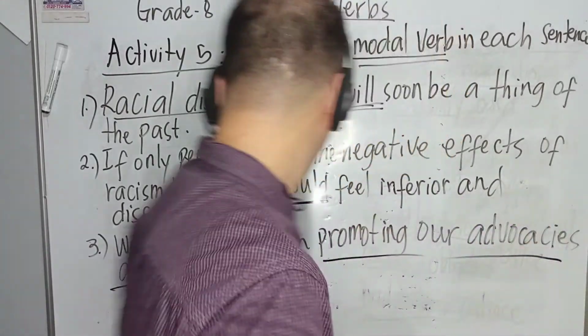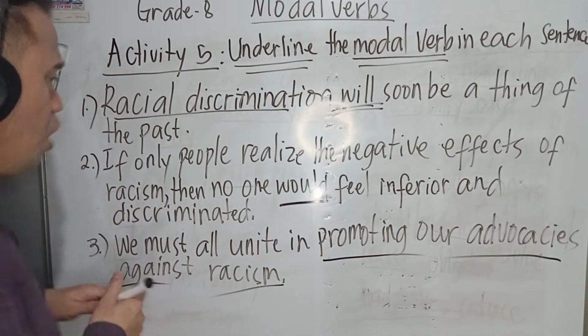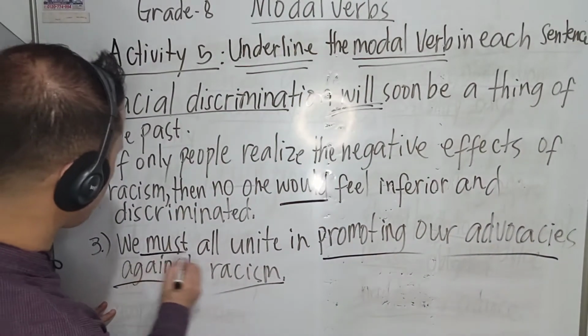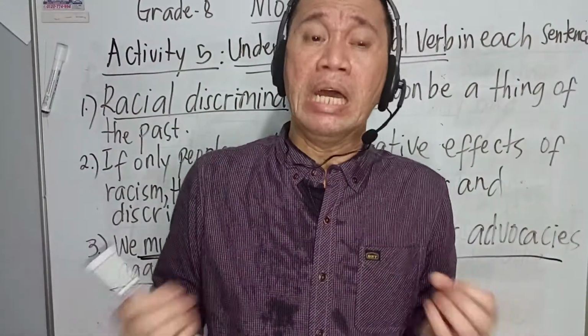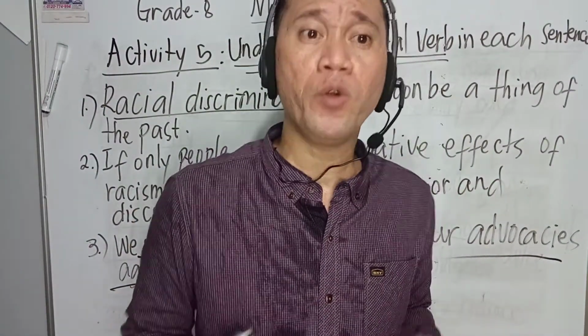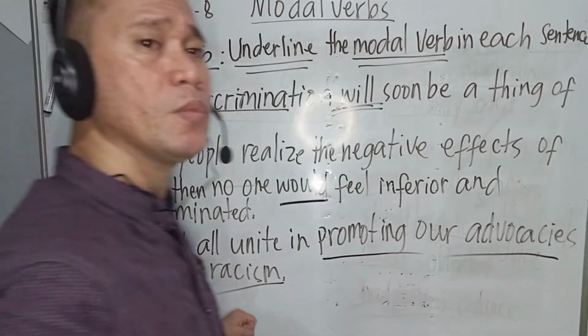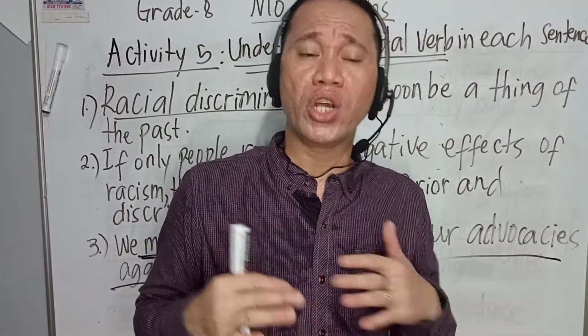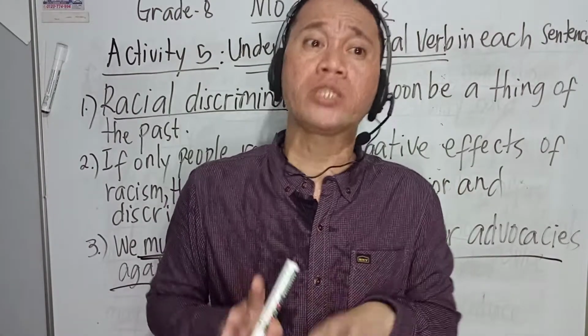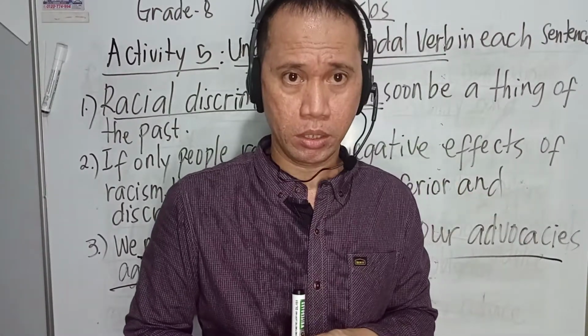That's why we use the modal must. It's our obligation to promote advocacies against racism in order to have equality, not only in our society, not only in our government, but in all countries.